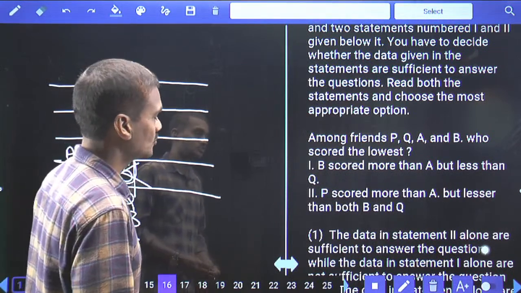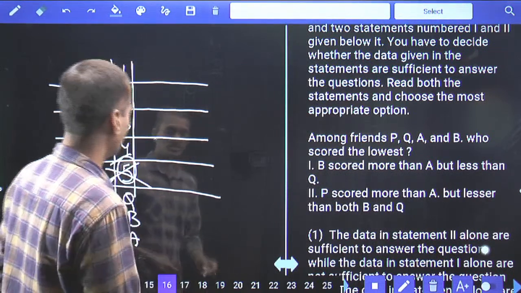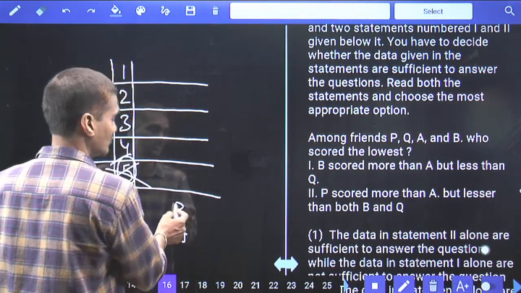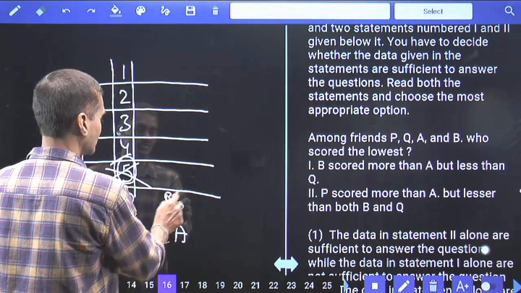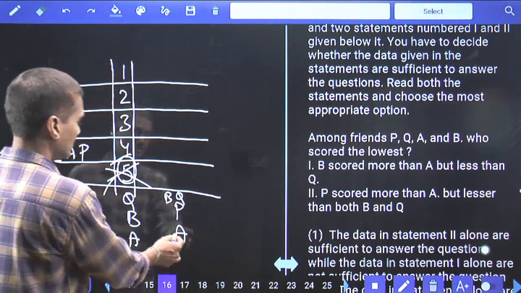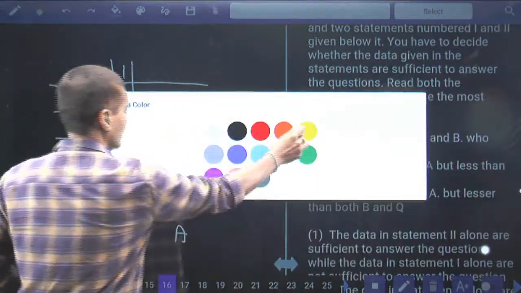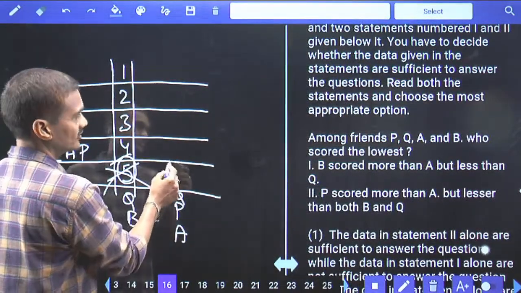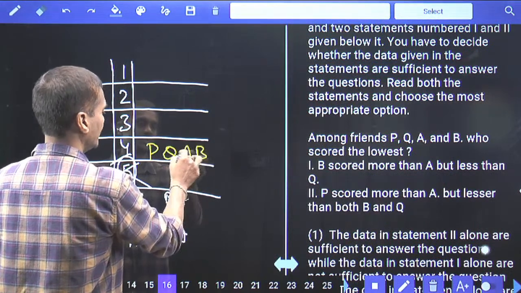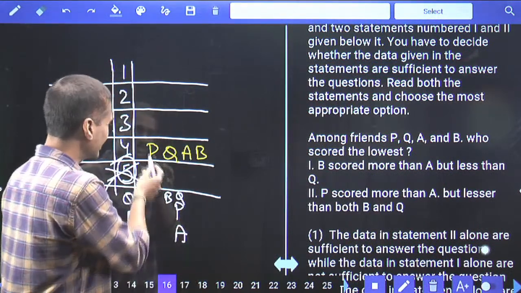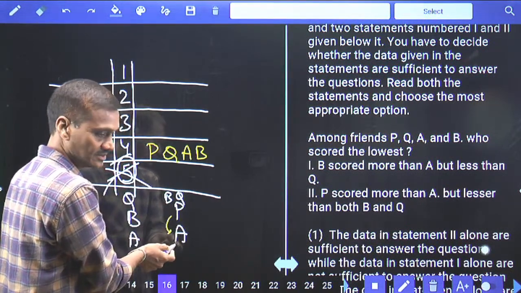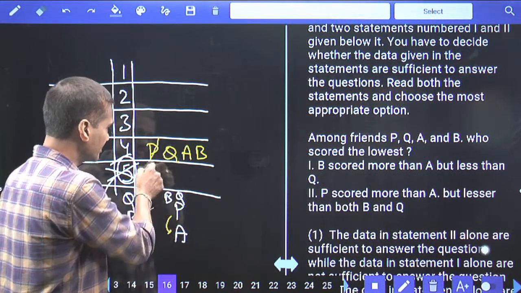Then, coming to 2 alone. Now, in 2 alone, P scored more than A. P scored more than A, but lesser than both B and Q. Now, in 2 alone, if you update here, among these 4 persons, P, Q, A and B are the 4 persons, isn't it? Among these, can P be at this place? No. Why? Because there is at least 1 person lesser than P, A, isn't it? Hence, P cannot be at the last.